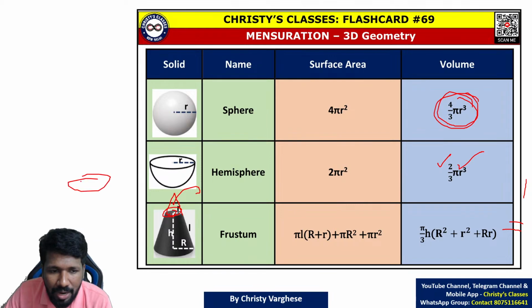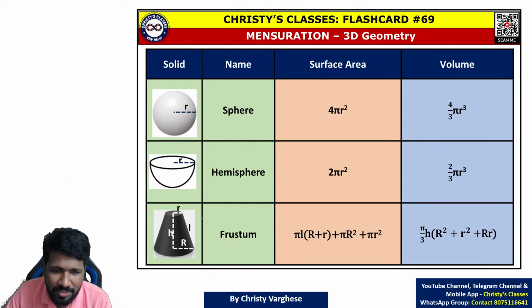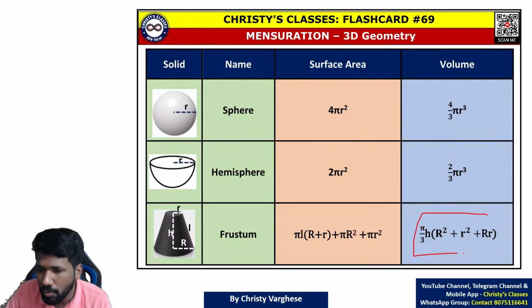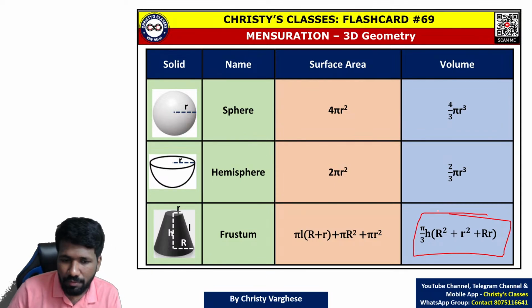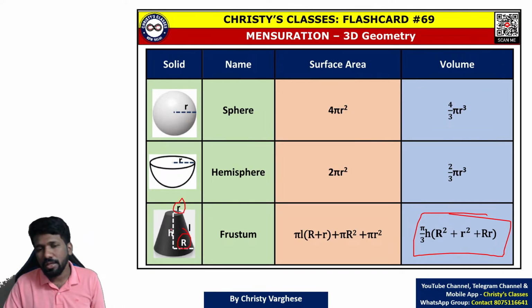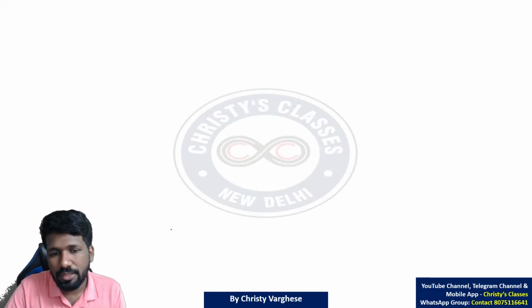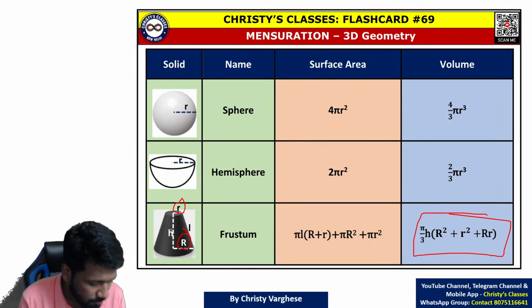For example, many buckets are of frustum shape, or many things you see around are actually frustum shape. As the frustum is cut from a cone, one cone cut from another cone, that is how the volume is also derived. Due to lack of time, I am not deriving it. This is the formula where small r is the small radius, capital R is the big radius. So these are the major formulas you should know from this chapter.